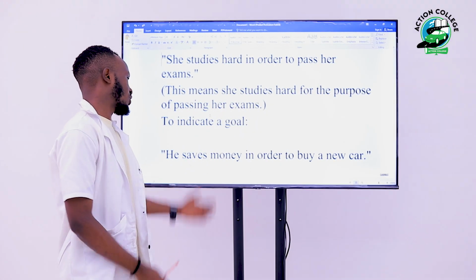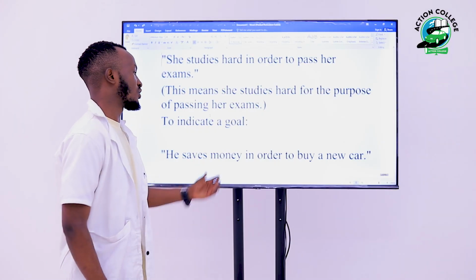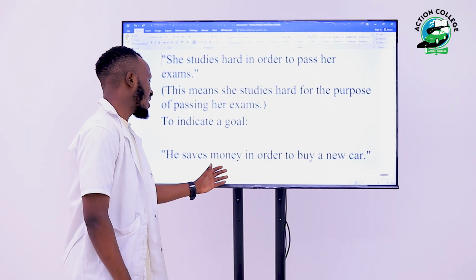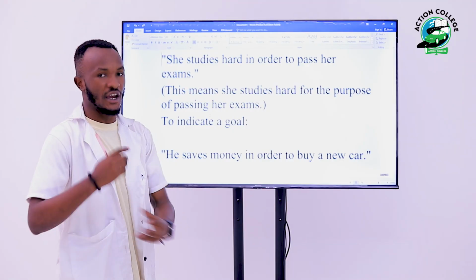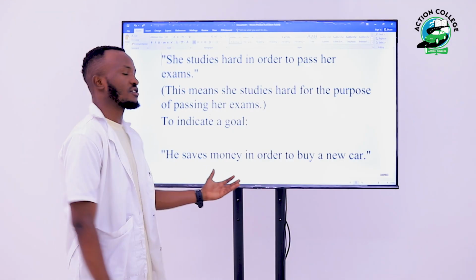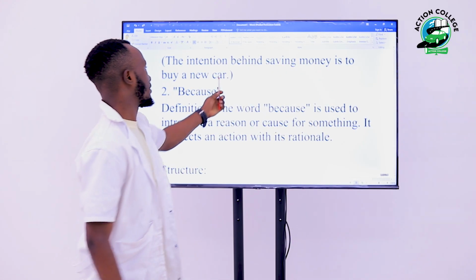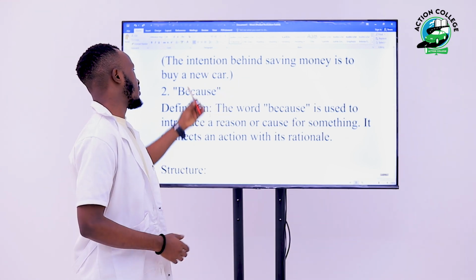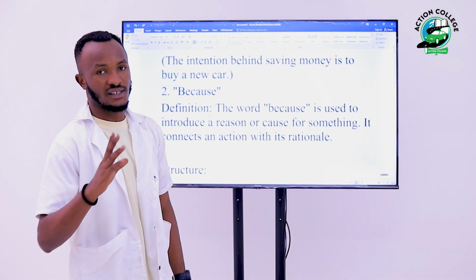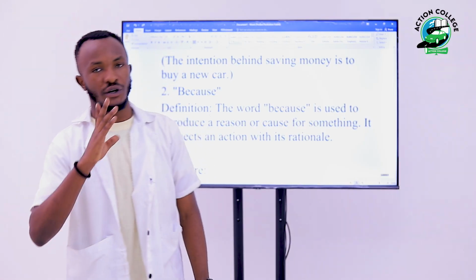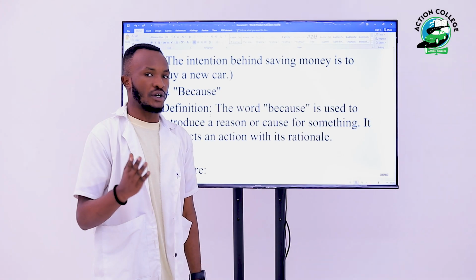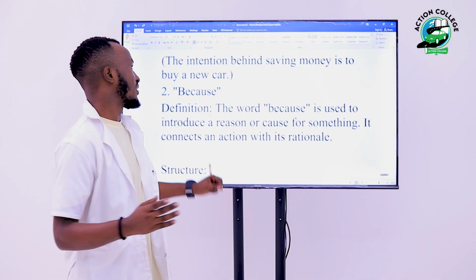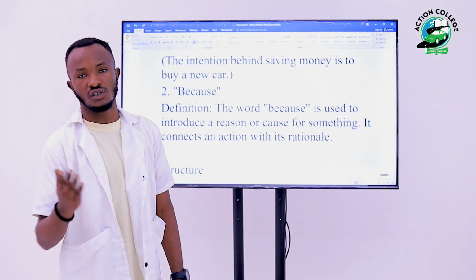Here, this person saves money in order to buy a new car. He has a purpose of buying a new car. That's why he saves money. This is what is now being explained here. The intention behind saving money is to buy a new car. As I've told you guys, I've today chosen two connectors that we will be talking about. So we have finished the first connector, which was in order to.